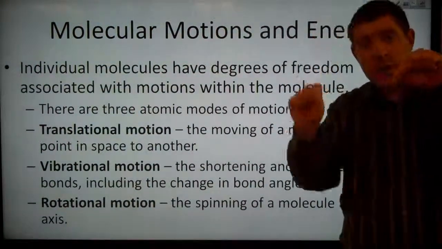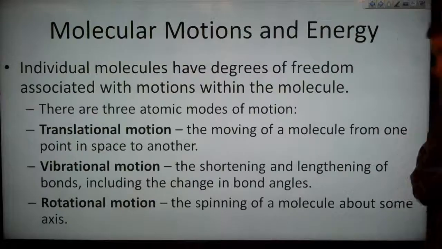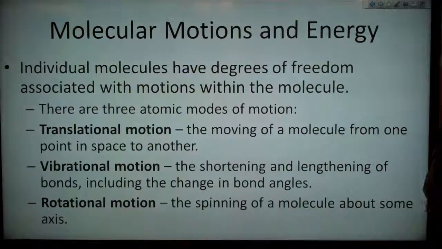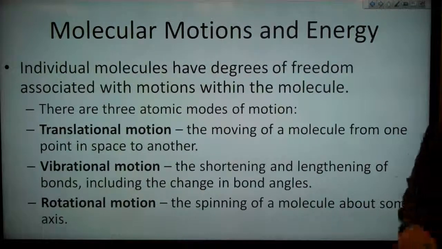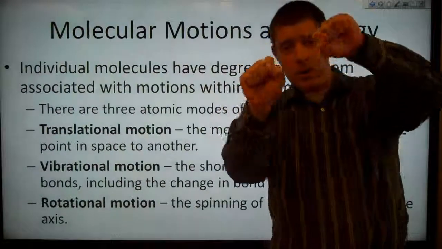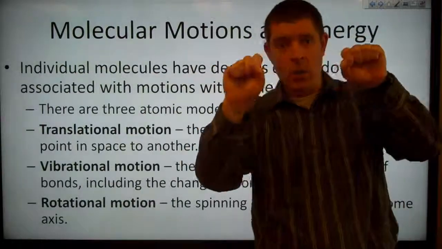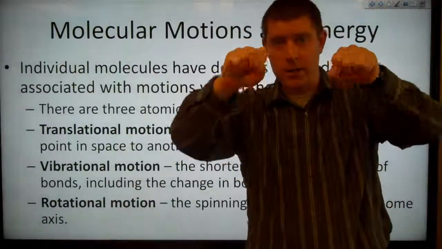We've got some vibrational degrees of freedom, which is the shortening and lengthening of bonds within the molecule, or the bending of bonds within the molecule. And the last one is rotational motion, which is the spinning of a molecule about some axis. So if we have some molecule like this, we can spin it around this axis, we can spin it around this axis, or we can spin it around that axis.